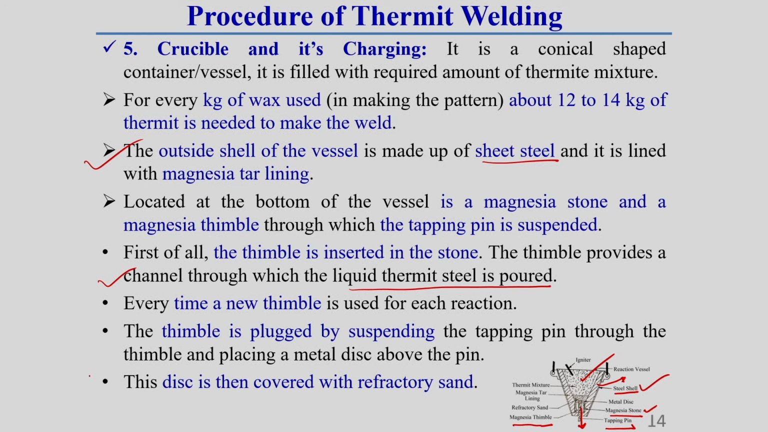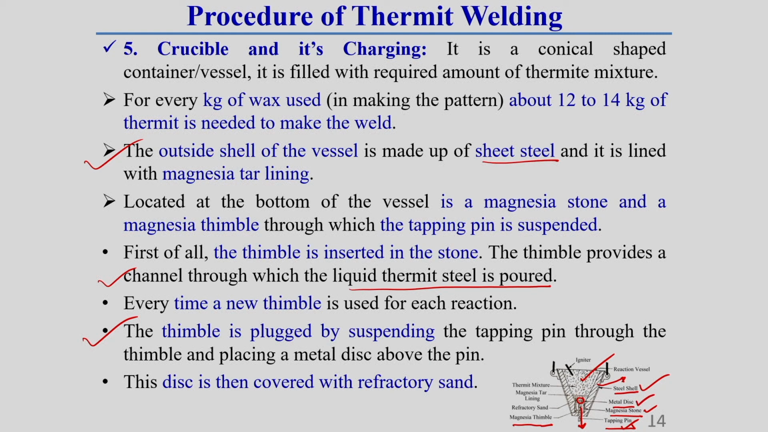Every time a new thimble is used for each reaction, you should keep this in mind. The thimble is plugged by suspending the tapping pin. Here you see the tapping pin and the thimble, and a metal disc is placed above the pin. Initially we have to close this magnesia thimble, we have to close this path, because otherwise the whole mixture will start coming out from this region. So, to close this, generally a metal disc of that channel is used.